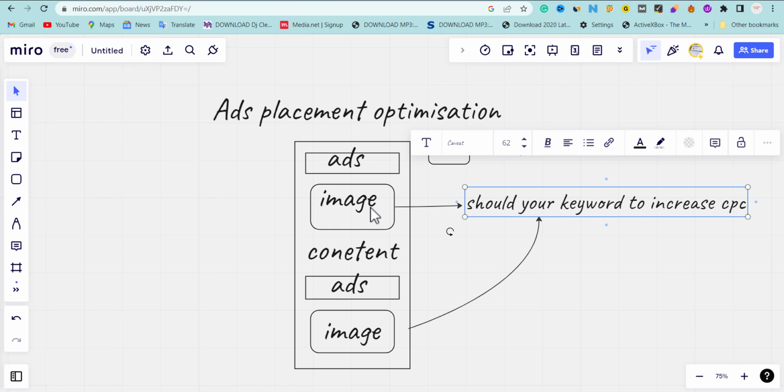But first of all, if you have a new account and you start running arbitrage, believe me, your first campaign may not be that good. Sometimes you have to run up to 4 or 5 days before your CPC begins to increase. So it's gradual.